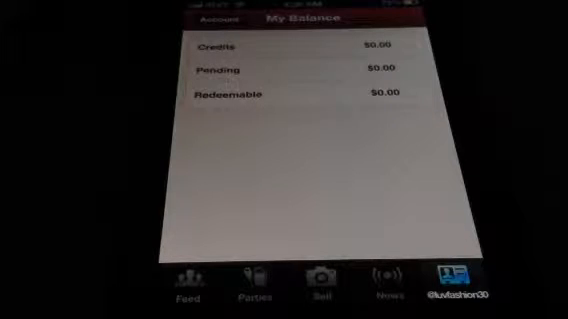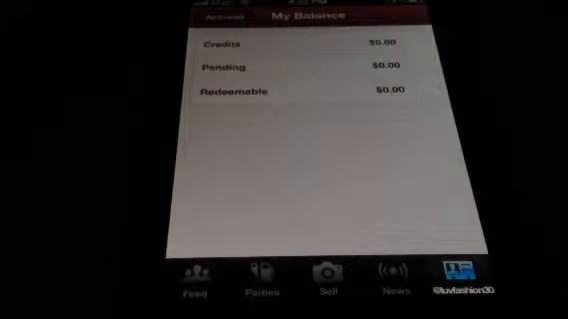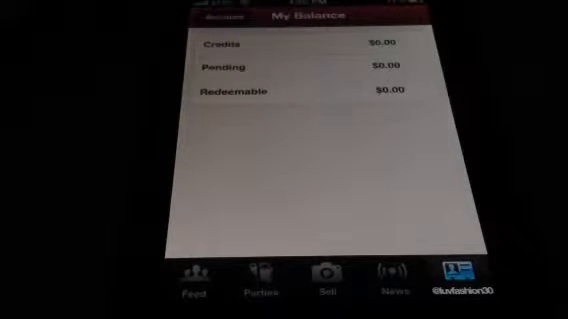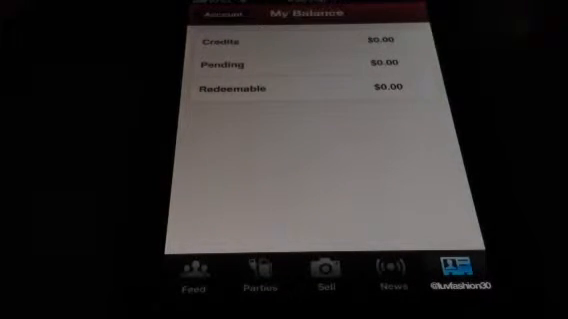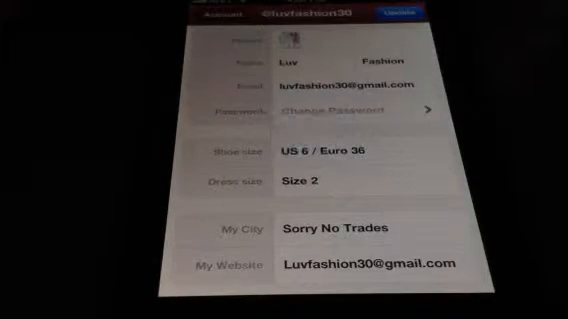Like if you give a reward, like a $5 reward for signing one of your friends up. Pending, which is all the money that's gone out that hasn't been cleared yet. And the redeemable, which is money that's gone out that the people received their items, and then you can get it back.